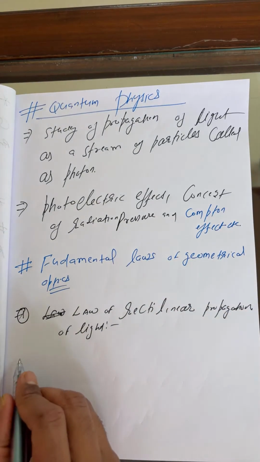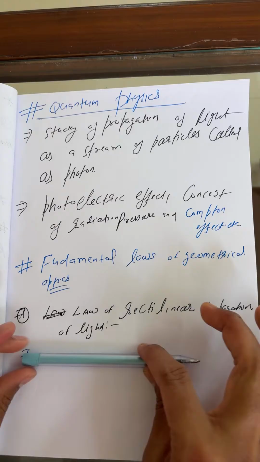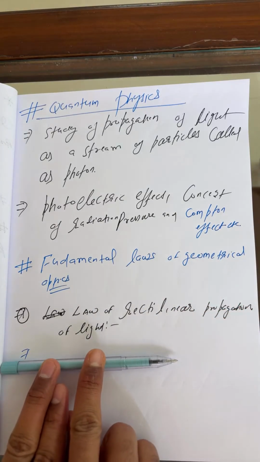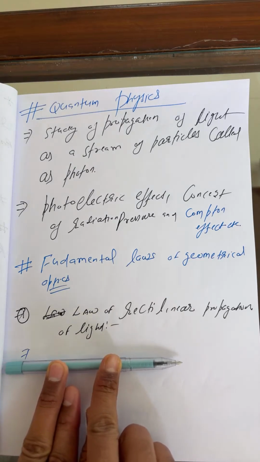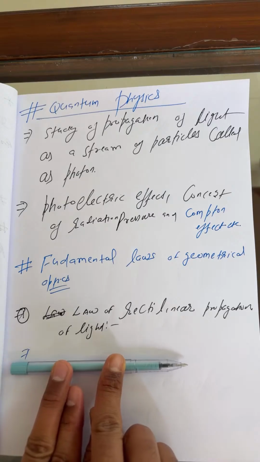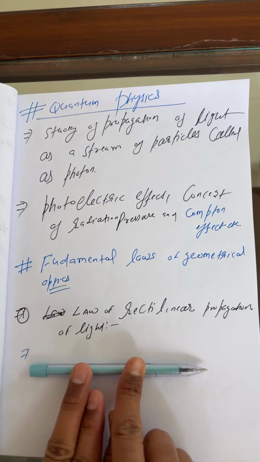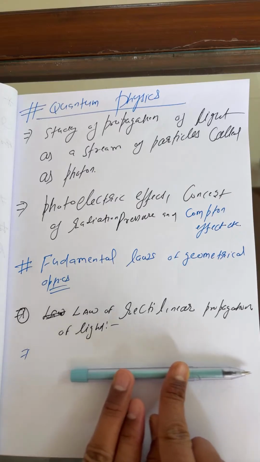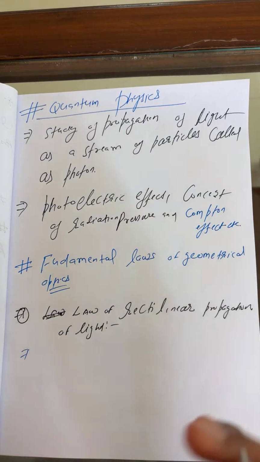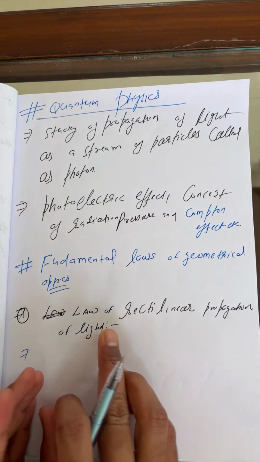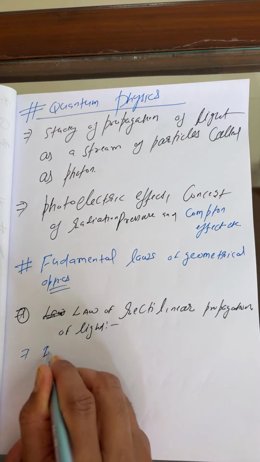Listen carefully, what is the meaning of the law of rectilinear propagation of light? It states that light propagates in a straight line in a homogeneous medium. This is the statement that we conclude from this law. Note it down with me, it's a theory class.